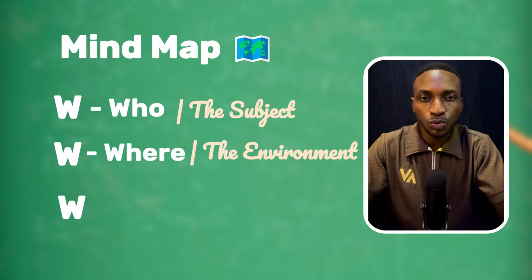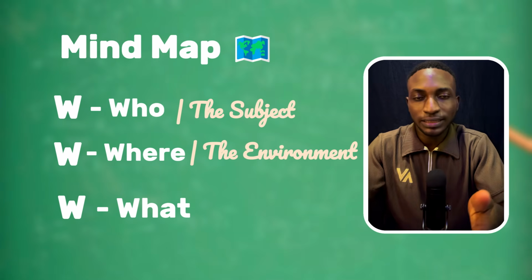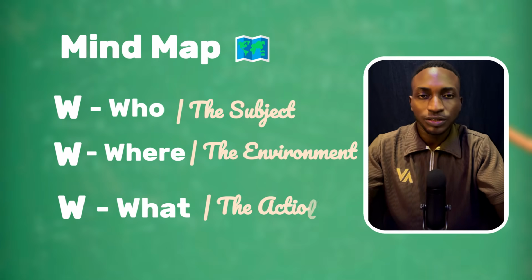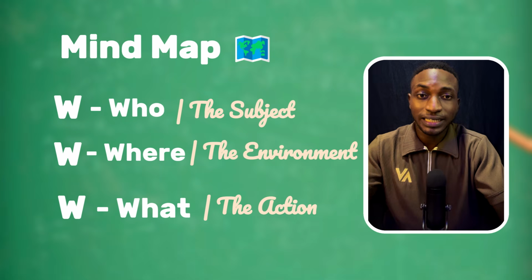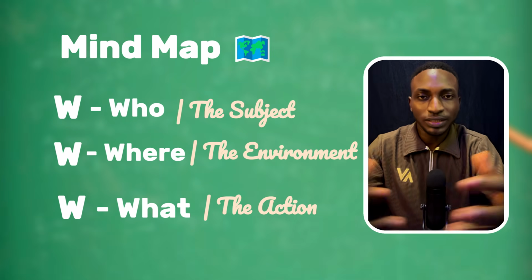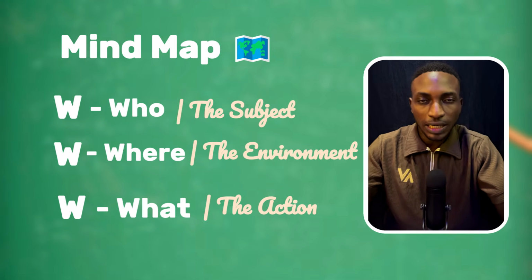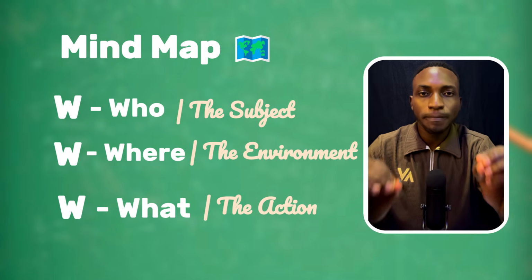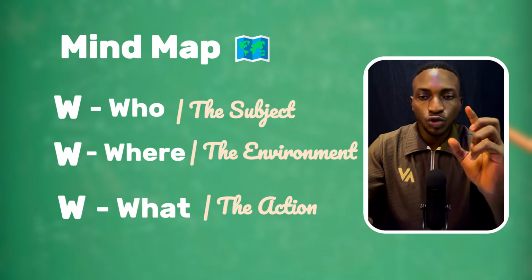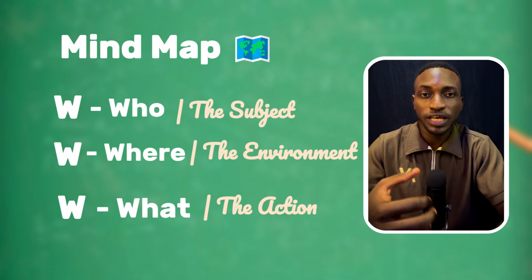And the last W is going to be the what. What exactly is the subject doing? This is going to be the action. So what is the action of the subject? Is he singing? Is he crying? Is he talking? What is he saying? If he's talking, the dialogue and all of that. So these 3 W's mind map will guide you through your AI video creation, apart from Veo V3, even on other platforms.